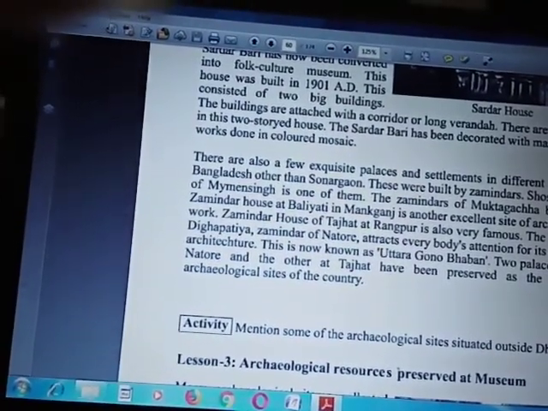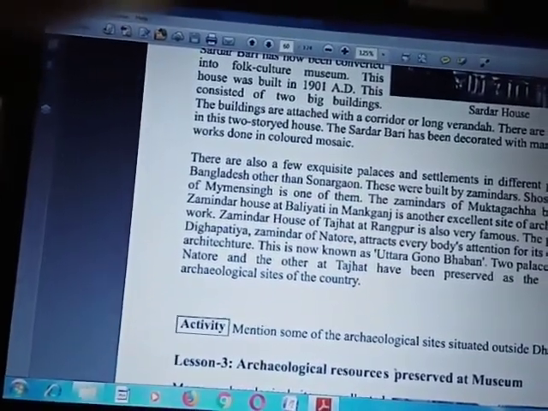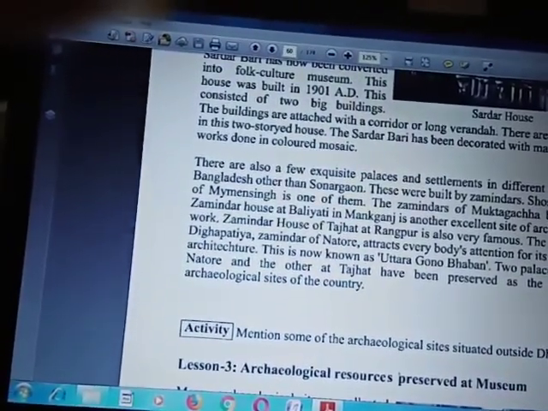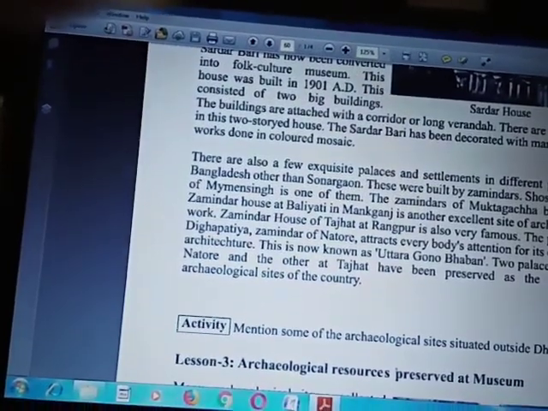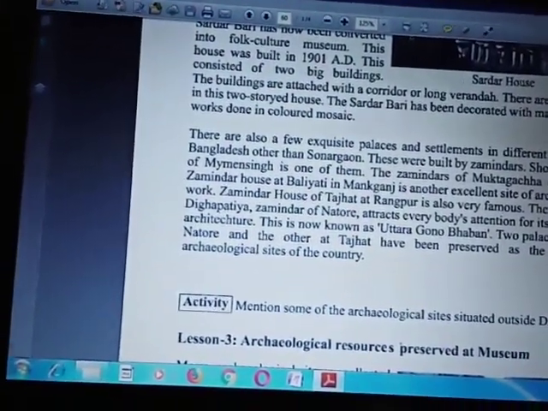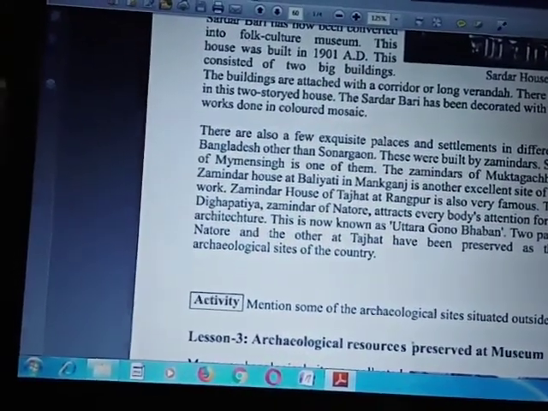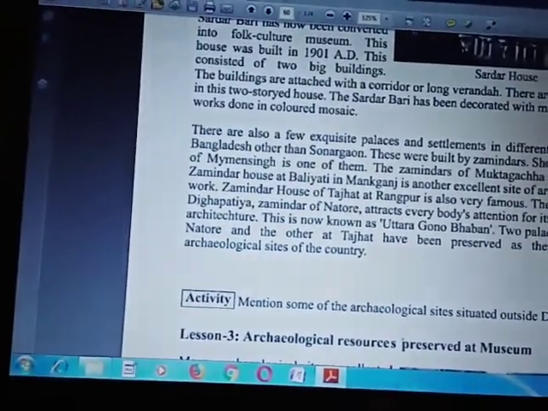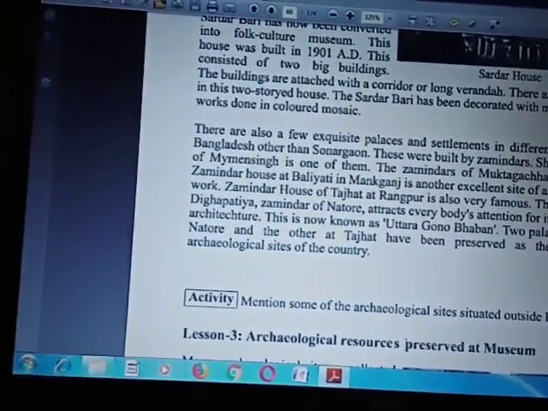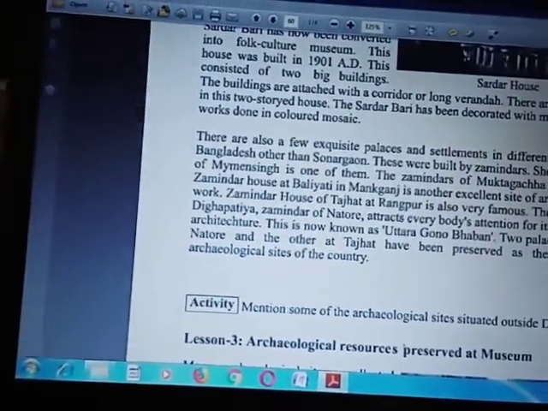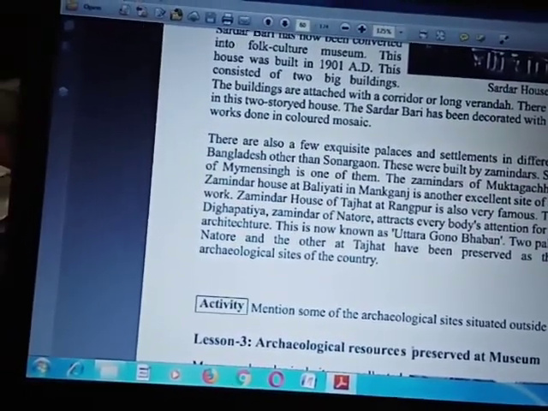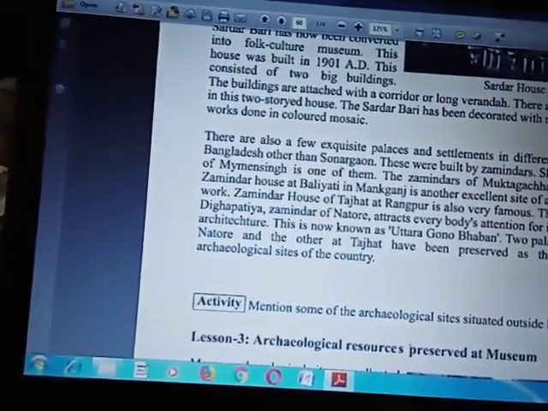The Palace of Dighapatia, Jamindar of Natore, attracts everybody's attention for its excellent architecture. This is known as Uttara Ganabhavan. Two places, one at Natore and the other at Taj Hat, have been preserved as valuable archaeological sites of the country.